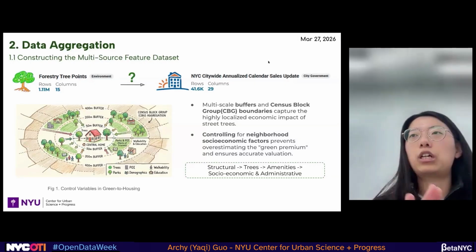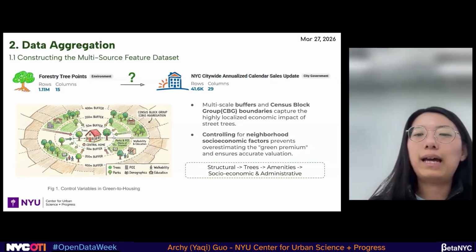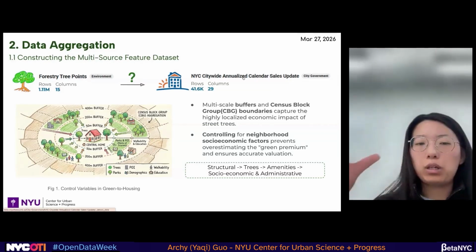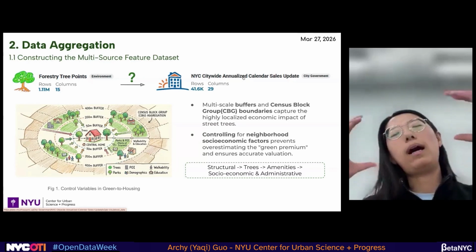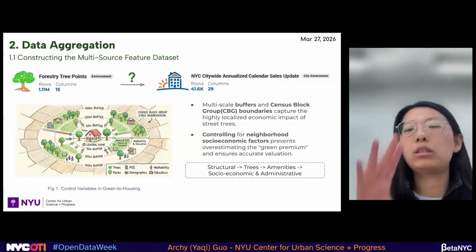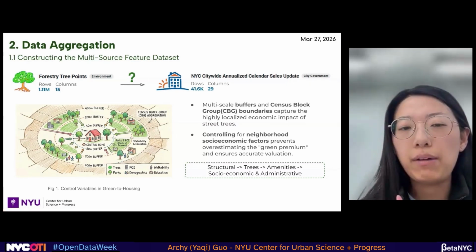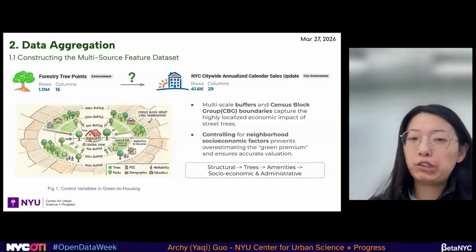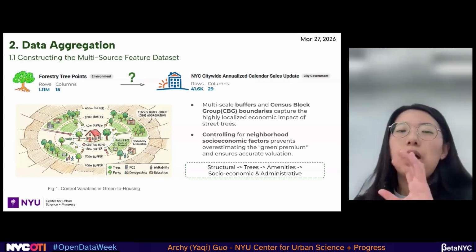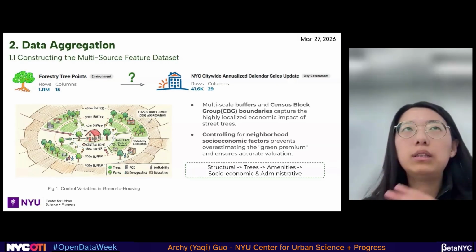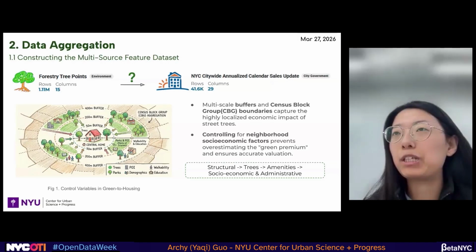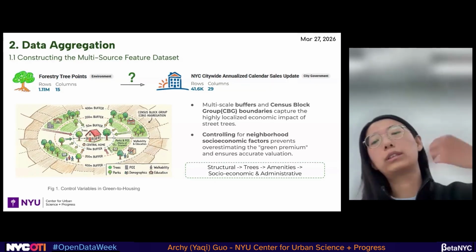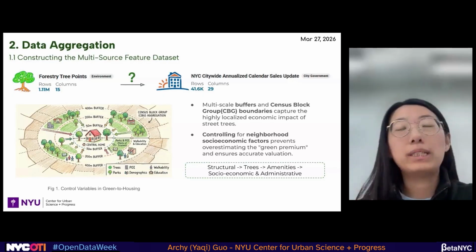We have to consider all the other factors that might affect housing price. So here we build a model using a house as the unit, and we care about the surroundings. First level, we have buffers of 50, 200 and other distances in meters. The buffer can include different numbers of amenities, especially POIs, points of interest, like restaurants or hospitals, showing how active the neighborhood is.